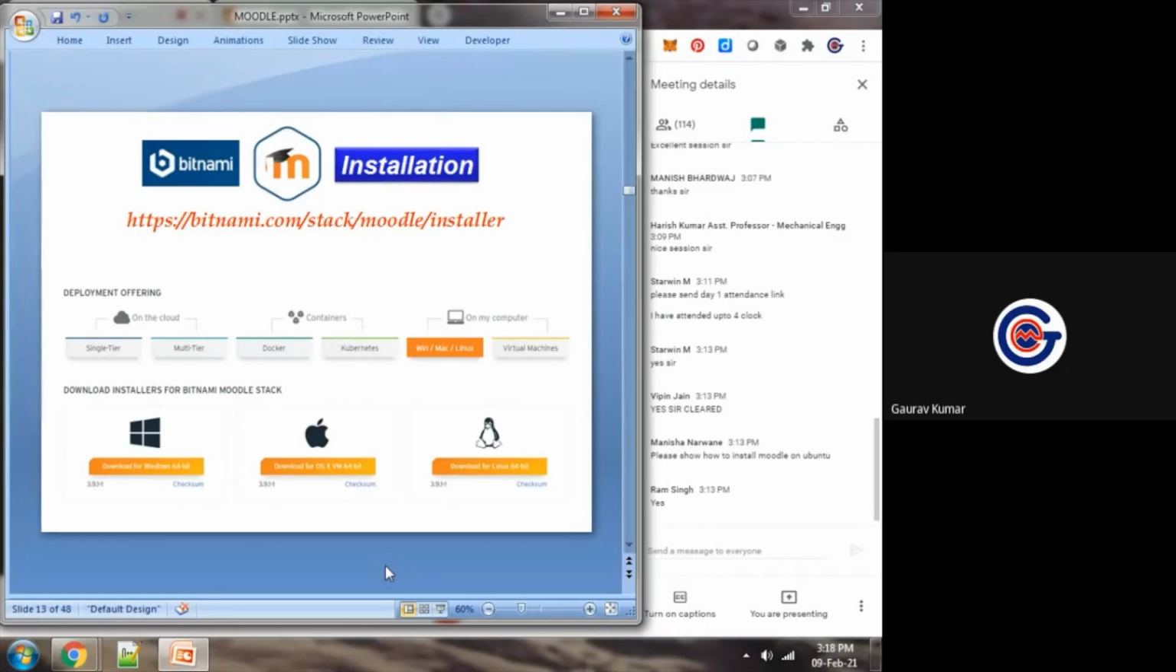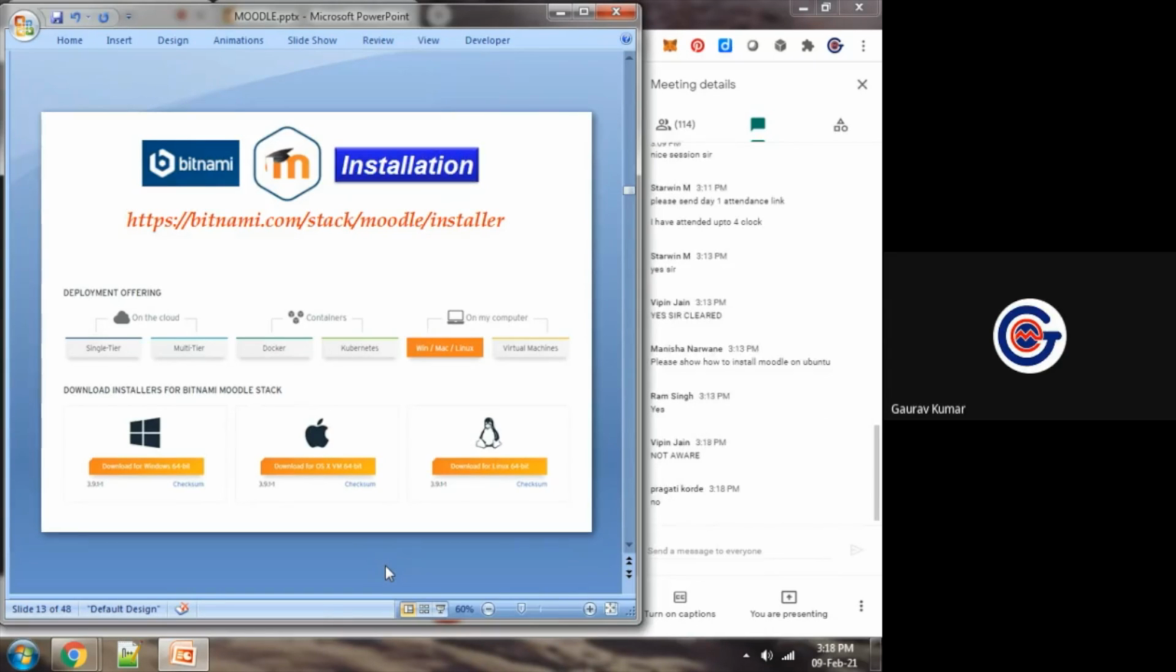link. How many of you are aware of Bitnami? Aware or not aware? Please write in chat so that I come to know how many of you are aware of this platform, Bitnami. Aware or not aware? Or yes or no, simply write in chat. Not aware, okay. So many participants are responding not aware. So I assume that most of the participants are not aware of the Bitnami platform.